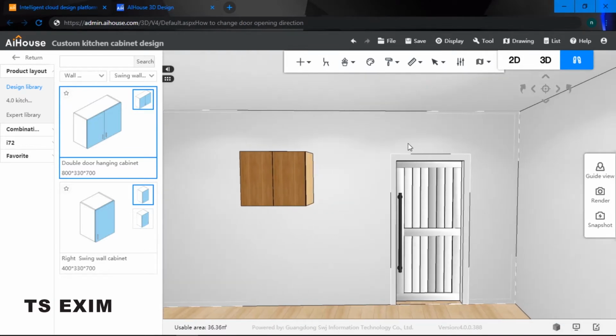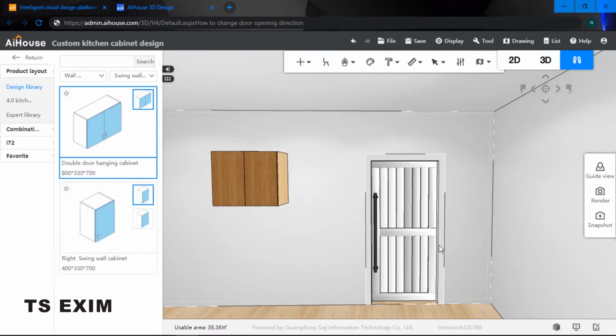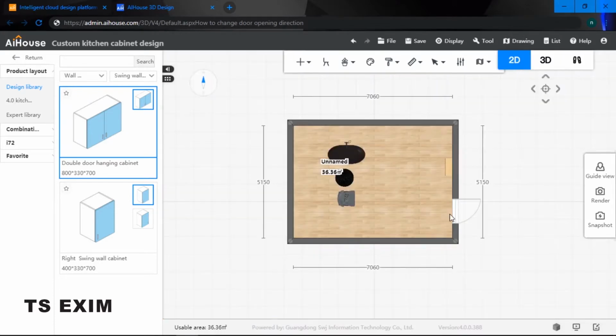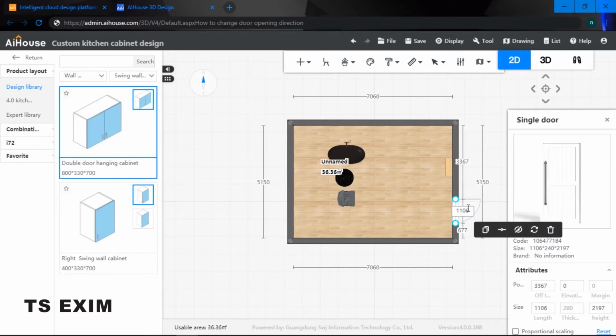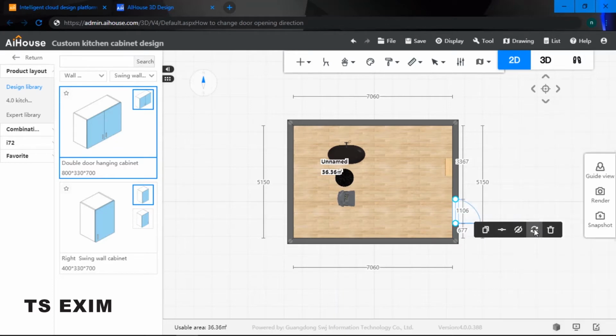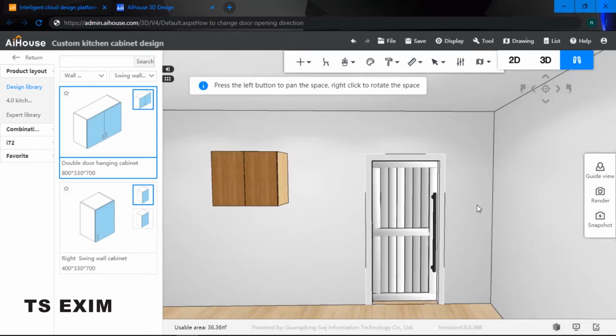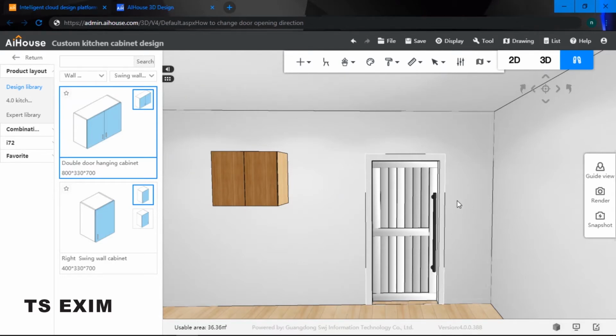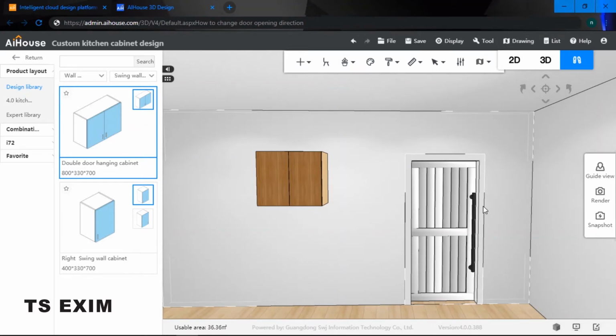Firstly, how do I change my door opening? As you can see right now, it's on the left hand side. If I would like to change it to the right hand side, simply go to 2D. Click onto your door, and just over here, there's a black bar. Click rotate. Once you rotate it, when you go inside 3D, your door opening direction has changed. So just use the rotate button.